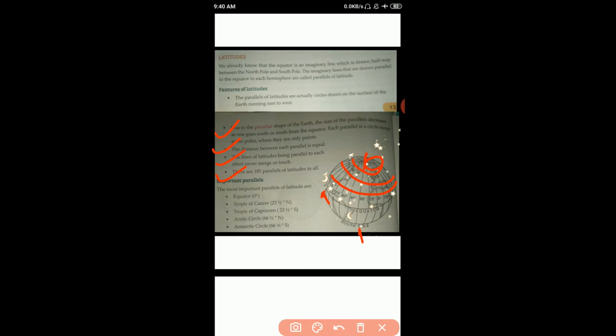Okay students, now the important parallels. The most important parallels of latitude are, first I will make a circle and then I will explain. Equator, 0 degree. This is the equator at 0 degree. Tropic of Cancer, 23 1/2 degrees north.